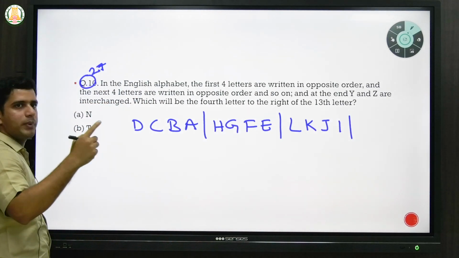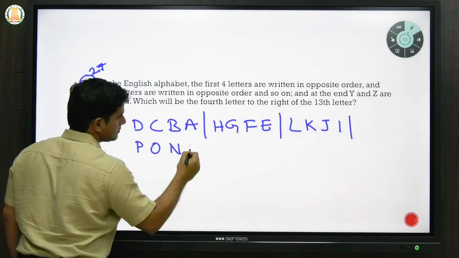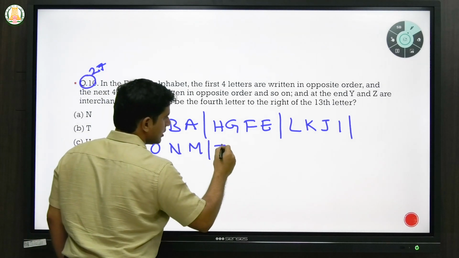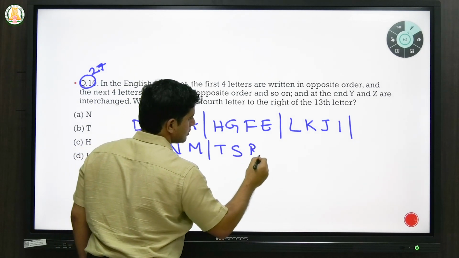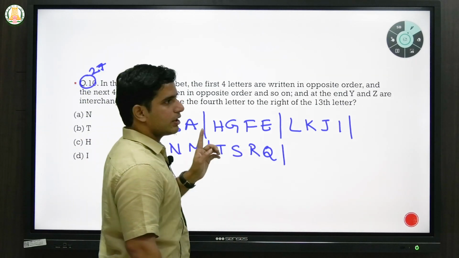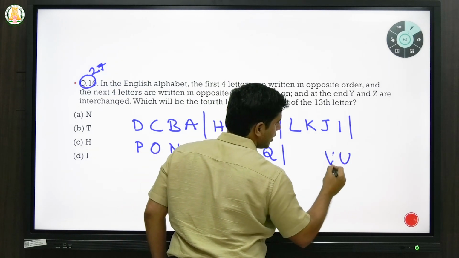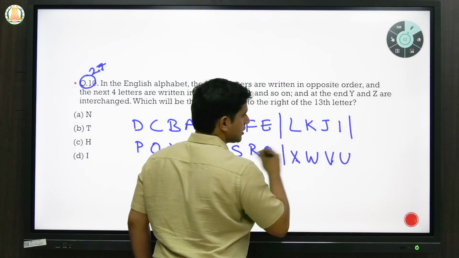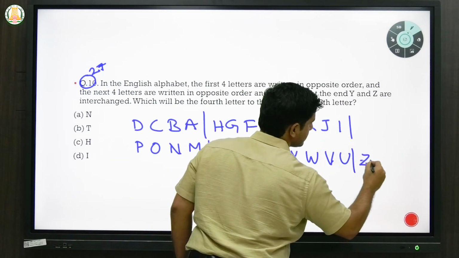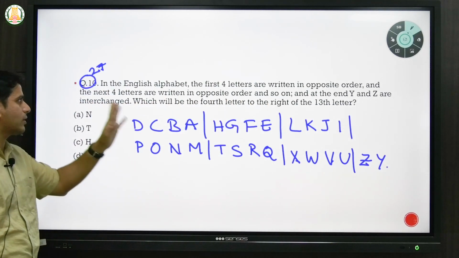Then it will be M, N, O, P. That will be P, O, N, M. Then you have Q, R, S, T. So that will become T, S, R, Q. Then you have U, V, W, X. So that will be X, W, V, U in the reverse order. Then finally he is saying Y and Z are interchanged. So you'll have Z and Y. Okay, this is the new alphabet that he has given, the new order of the alphabets according to his question.